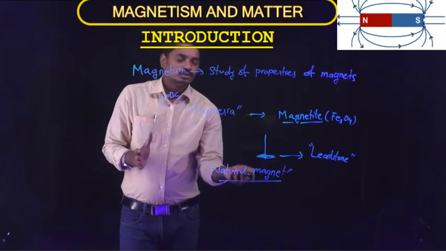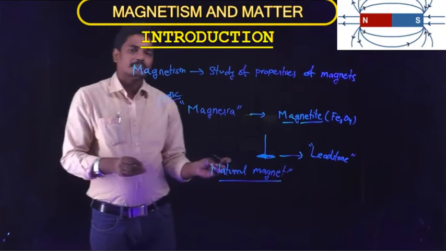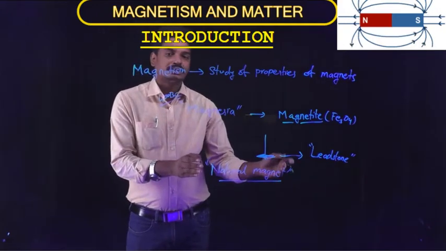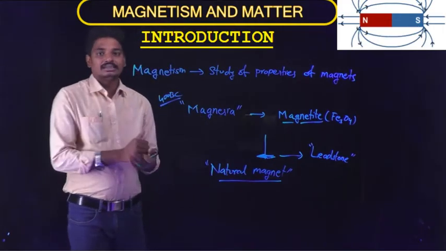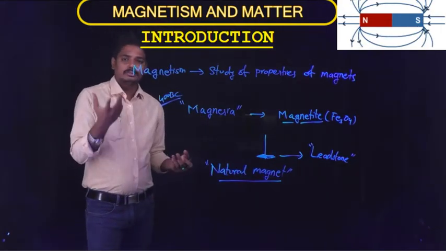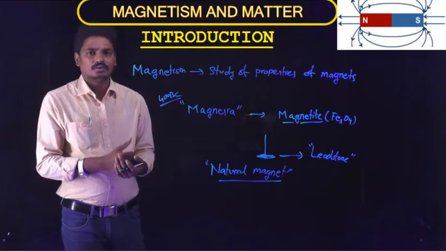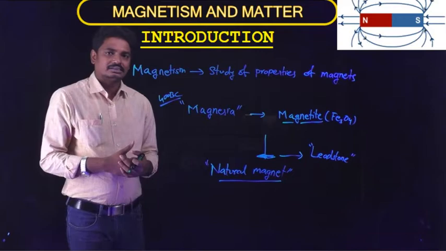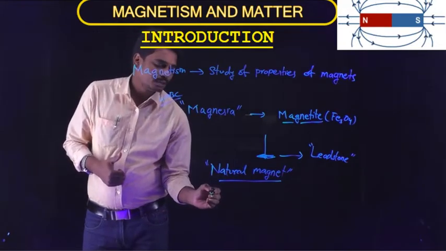So due to the shape and size and the low magnetism, we do not use these natural magnets in day-to-day life. But today we can observe magnets everywhere, in ATM cards, in a radio, in our cell phone, in a motor, etc. In all these we use artificial magnets.